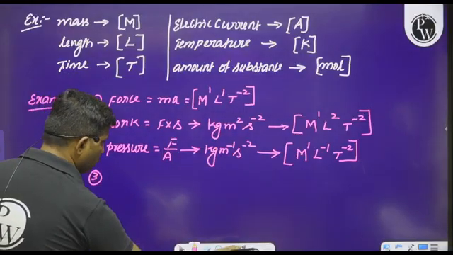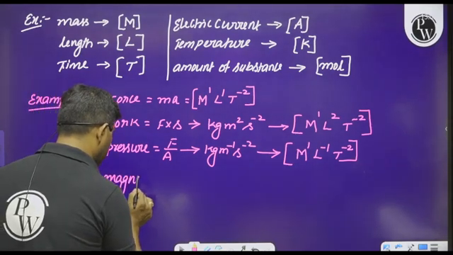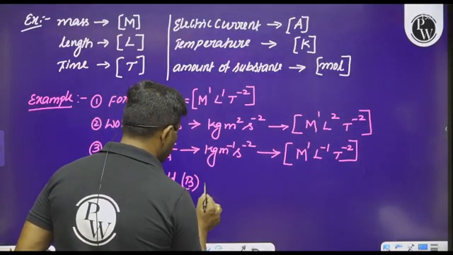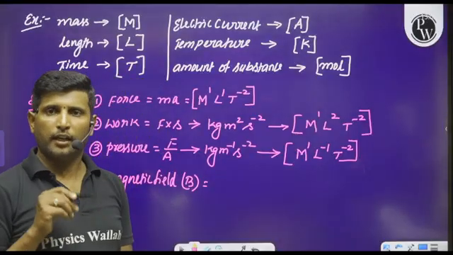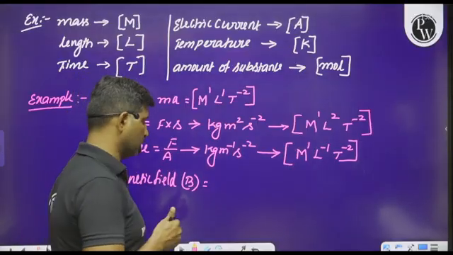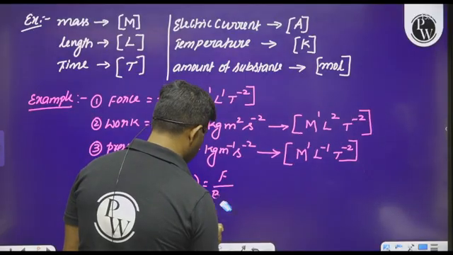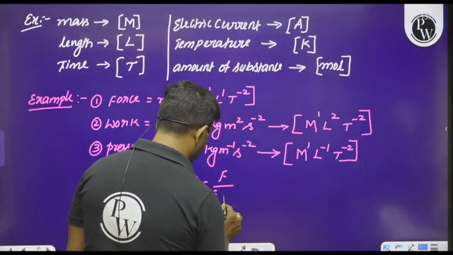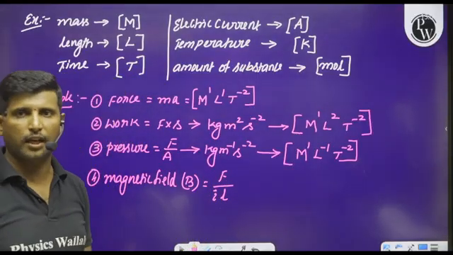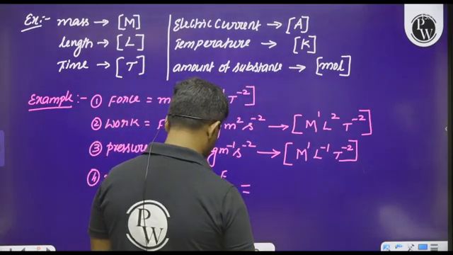Similarly, whenever we go with the other quantity like magnetic induction or magnetic field, B. How to write the B? In order to write the dimensional formula for the B, at least we should know what is the relation. So see here, we can write, observe this, B equals F divided by current I into L. This is a magnetic force. We have learnt in the chapter moving charges and magnetism. So based on this, I can write, observe this.